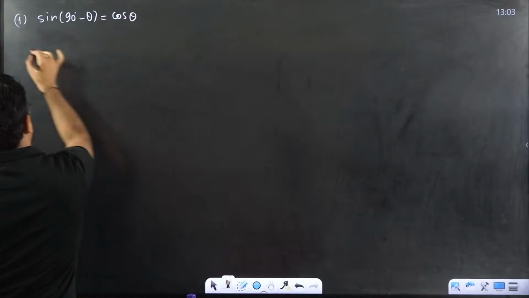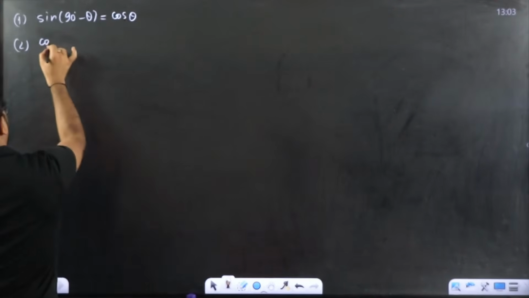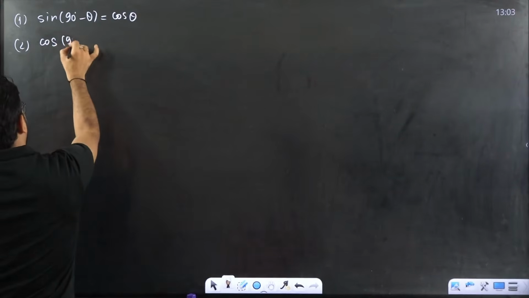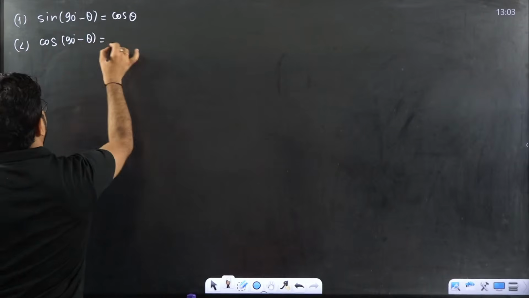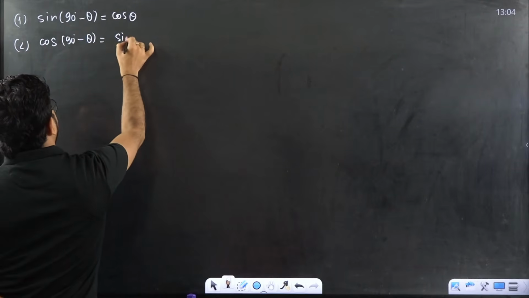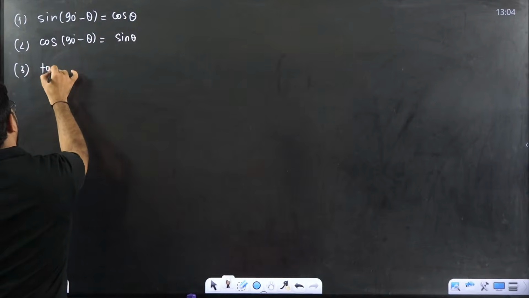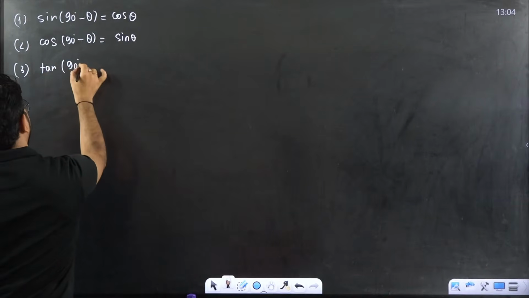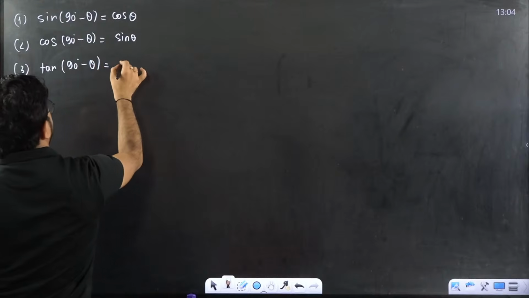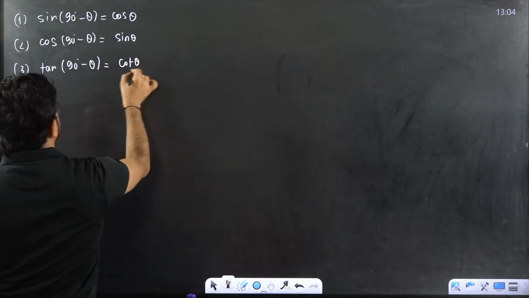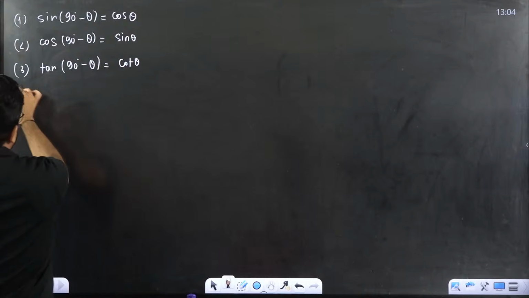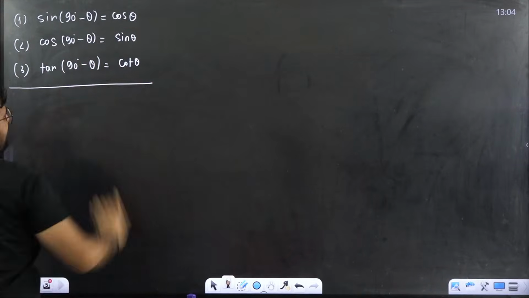Second, cos of 90 minus theta is equal to sin theta. Similarly, I can write tan of 90 minus theta is equal to cot theta. You can divide it, you can get it. This is one type, the 90 minus theta angle.